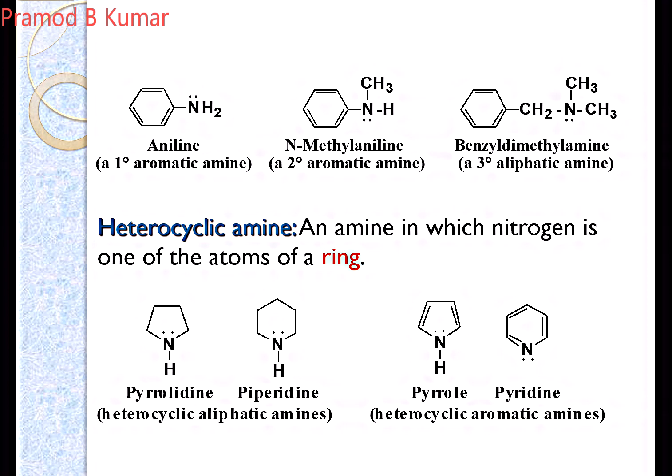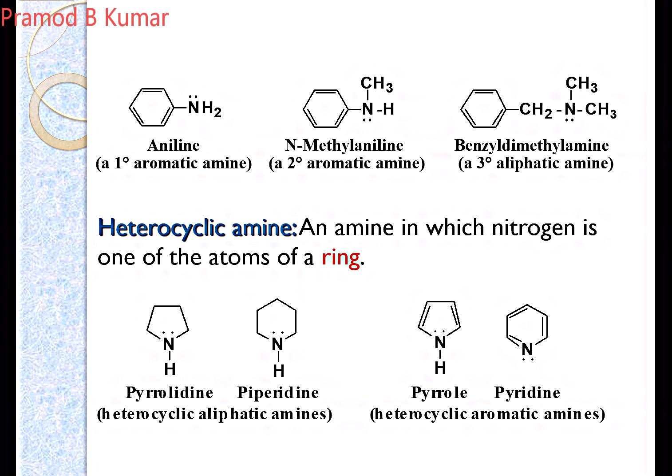Next is your heterocyclic amine. What are heterocyclic amines? When the nitrogen atom is present within the ring, as one of the atoms in the ring. Examples of heterocyclic aliphatic amines are pyrrolidine and piperidine. And heterocyclic amines can be saturated and unsaturated.